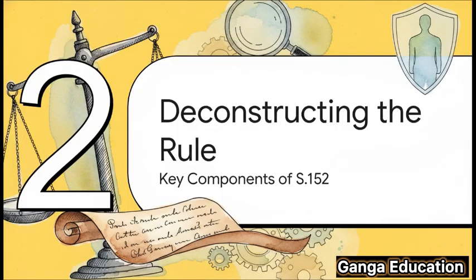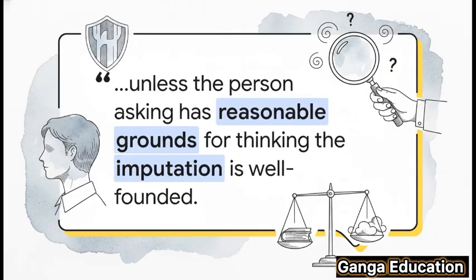Now let's move on to our second section, where we're going to deconstruct the rule itself. This is where we get into the nitty-gritty, looking at the exact words of the law to see what makes it tick. So the BSA reads just like this. Now, what does all that legal jargon actually mean? Well, it's pretty straightforward, actually.